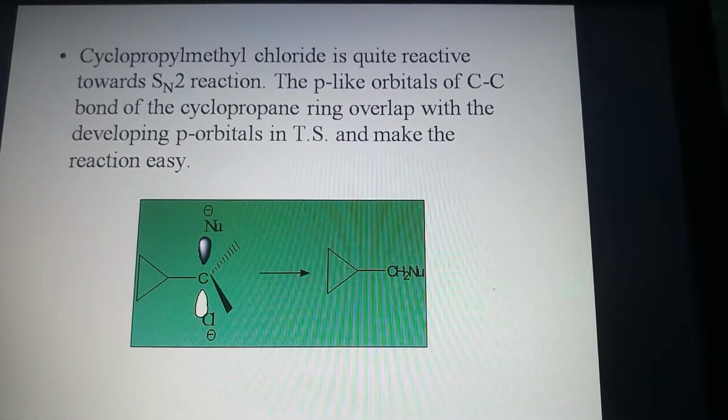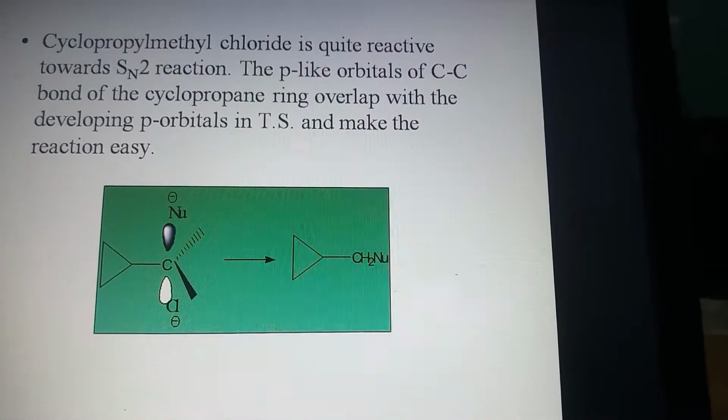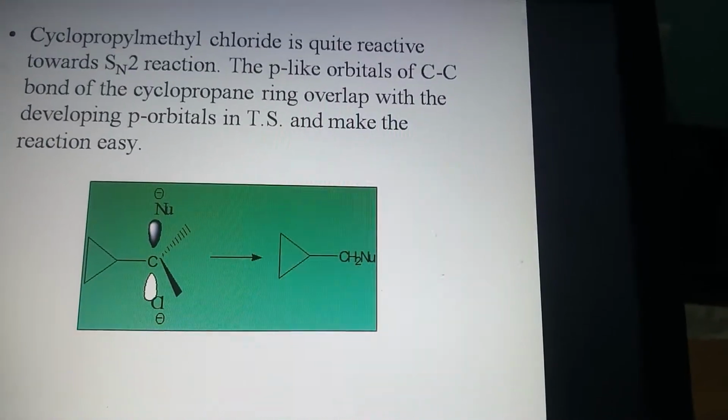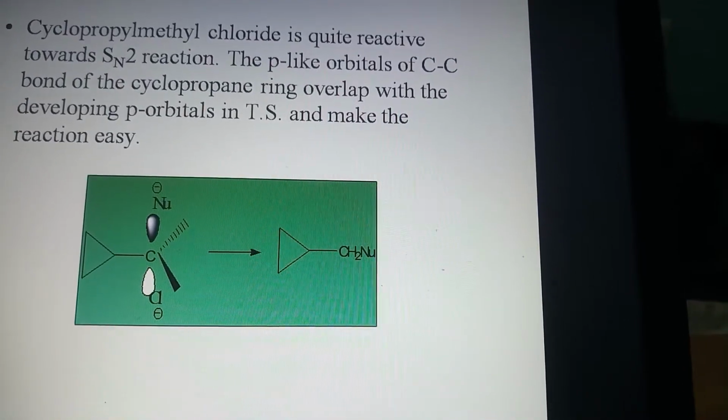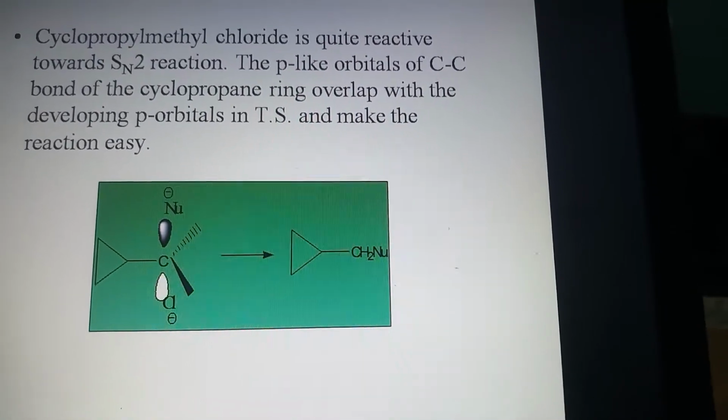Cyclopropyl methyl chloride is quite reactive towards SN2 reactions also. The p-like orbitals of the C-C bond of the cyclopropane ring overlap with the developing p orbitals in the transition state and make the reaction easy.